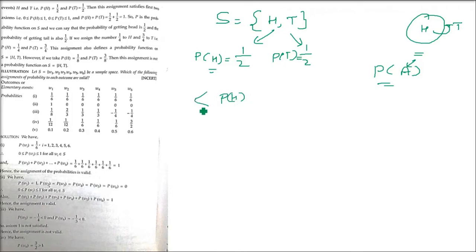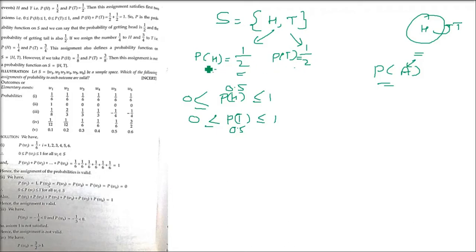Okay, so P(H) is what? P(H) is the probability of head coming when we toss a coin, and the probability of tail coming is P(T). They both are between 0 and 1, because we have assigned the value half, which is 0.5. So 0.5 is between 0 and 1 in both cases. So now we can say that the first axiom is true. First axiom we have proved.